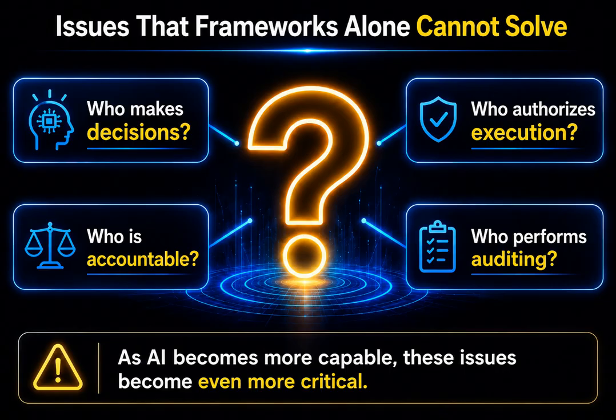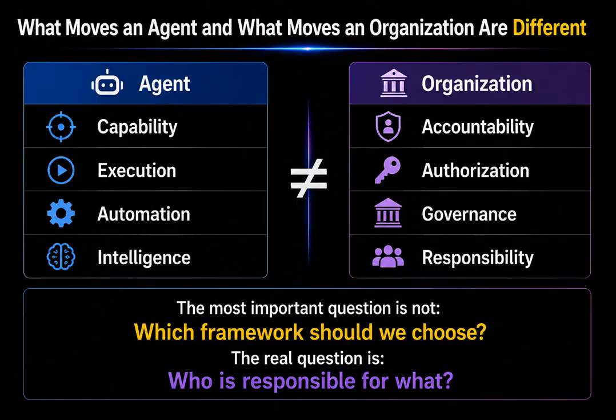That's because managing agents and managing an organization are fundamentally different challenges. Agent frameworks excel at enhancing capabilities. They enable systems to make smarter decisions, execute tasks more efficiently, and achieve more advanced levels of automation. In other words, they are designed to improve capability, execution, automation, and intelligence. However, when it comes to running an organization, those capabilities alone are not enough.